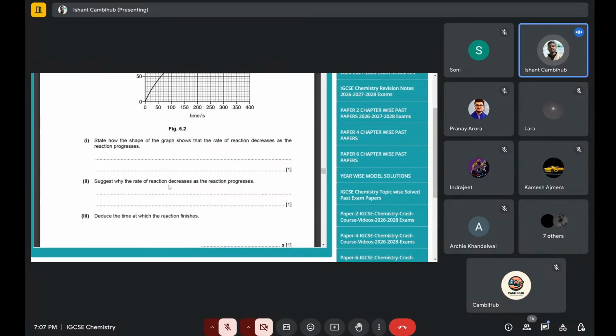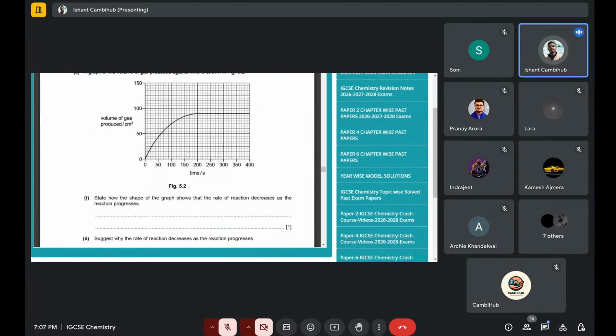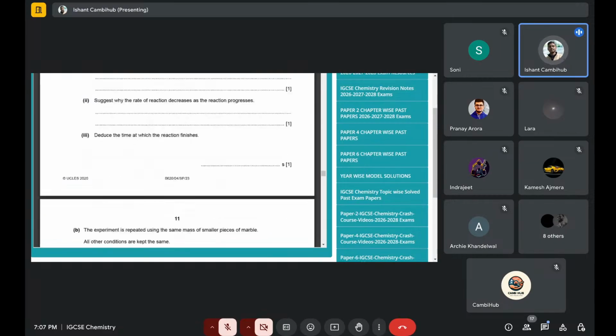Then rate of reaction, deduce the time of reaction. Sometimes they ask you to draw a fine line, like if the surface area is increased or something like that. Now when you draw the line, few people try to mess up the line, like they just draw a line and it just matches here. Draw a proper line, and it should connect with this horizontal line at the end. So the line should be clearly visible to the examiner.